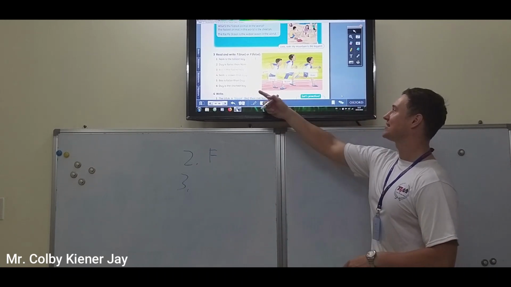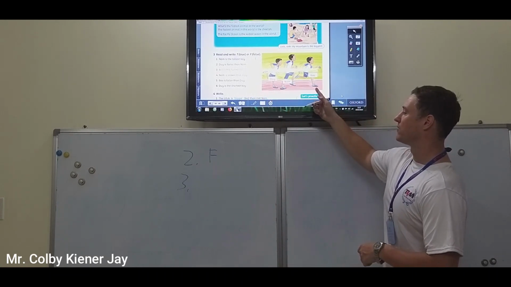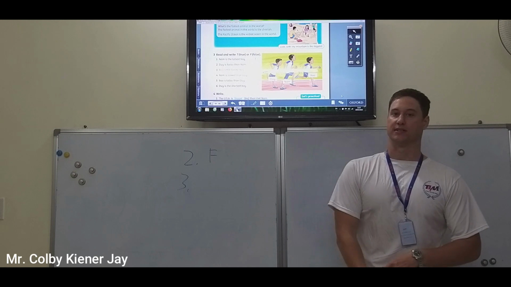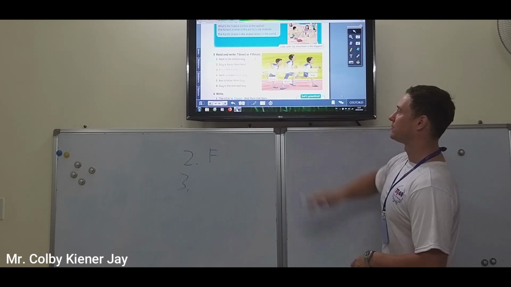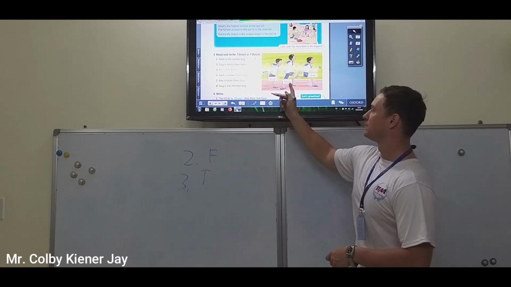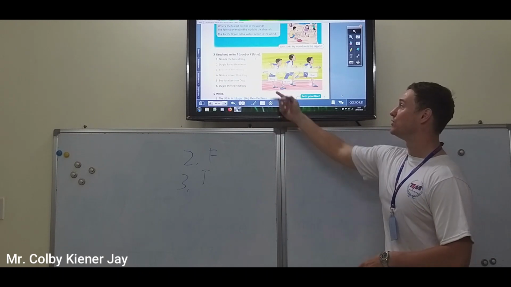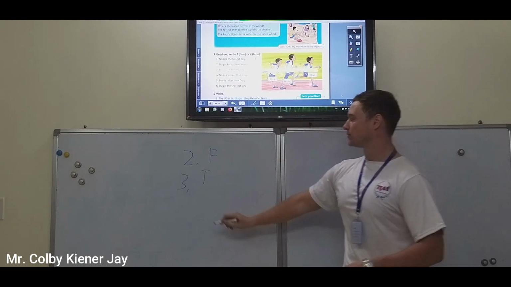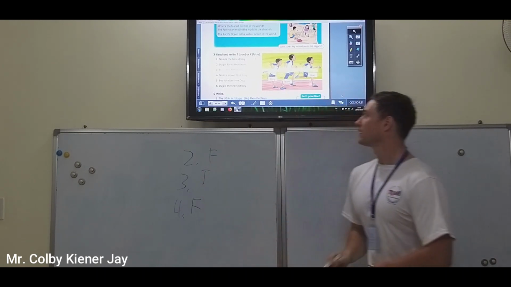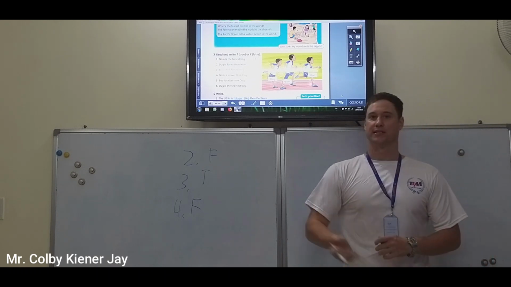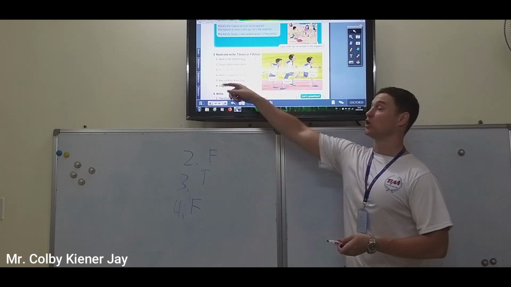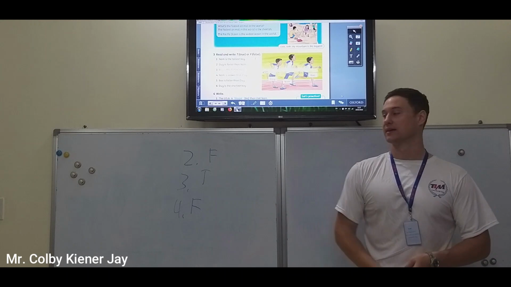3, Bao is the fastest boy. Superlative or comparative? Fastest. Superlative, right? Because he's in front of everyone. So true. Number 4, Nam is slower than Du. Well, first of all, we know that's false, right? Because he's in front. But is it comparative or superlative? Comparative, right? Slower than, comparative.